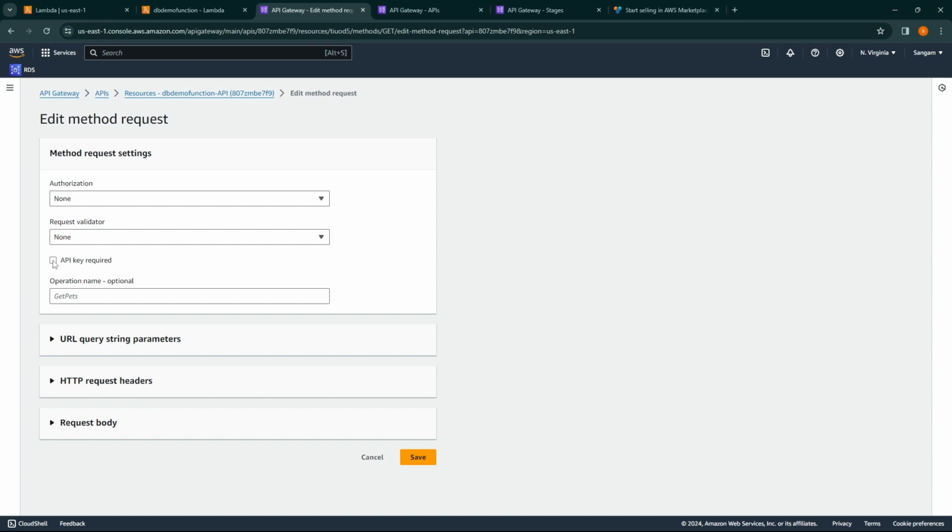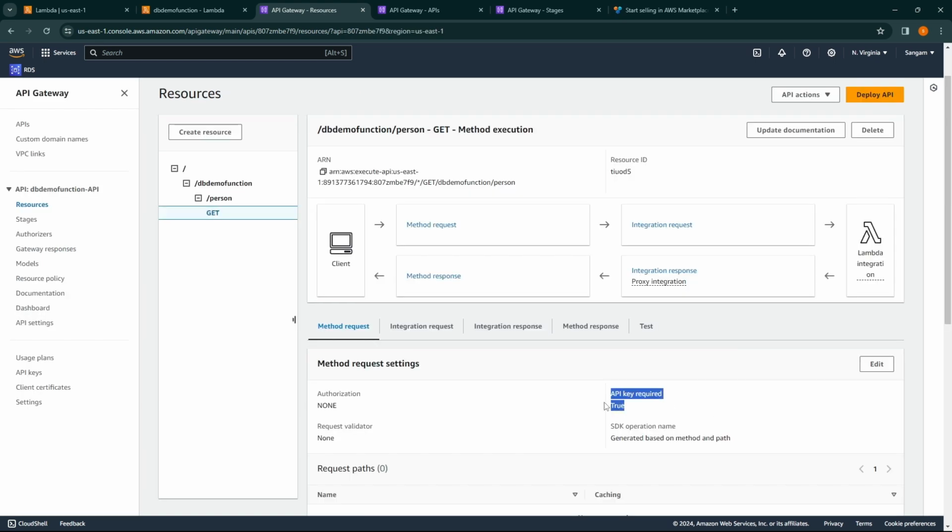API key required. So you can see API key required is set to true. Now let's create API keys. So on your left hand side at the bottom corner you can see API keys. Click on it.